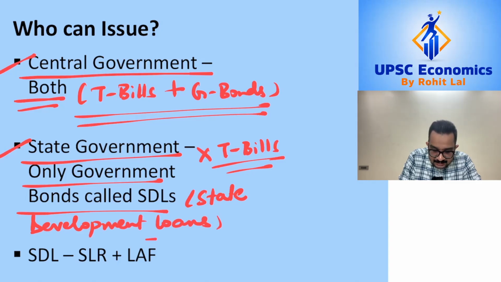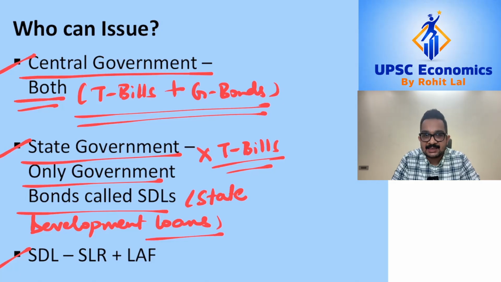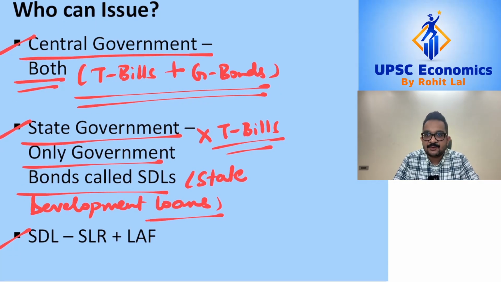Now a point in regard to SDLs which I want to mention, as in the video on Treasury bills and also in the context of government bonds, is that these forms of government securities are eligible both as a form of SLR for meeting the regulatory requirement of banks as well as for being used as collateral if banks want to borrow from RBI under the repo or reverse repo facility.